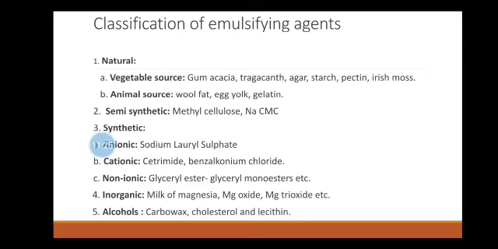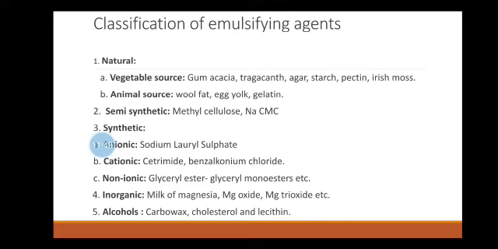And the last example from vegetable source is the Irish moss. It is used as a thickening agent. It is used along with the acacia for the emulsification of cod liver oil to mask the unpleasant taste and odor of the oil. Its 3% solution is used to emulsify an equal volume of the oil.